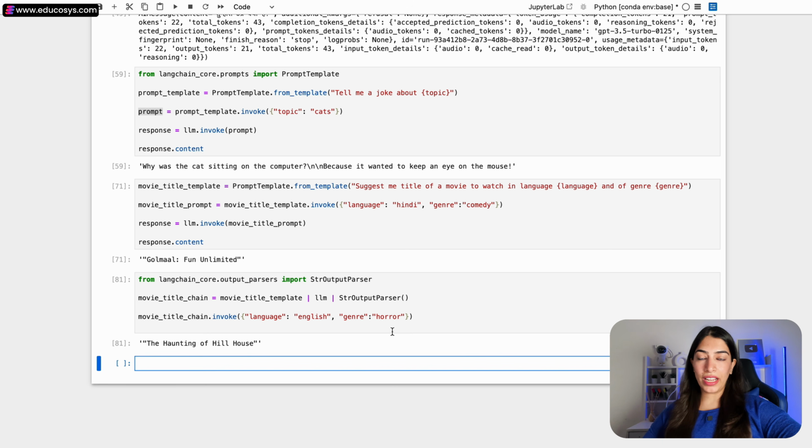Let's come back to the code that we had written. And now what we are going to do is add one more step over here. And till now, what is the output that we got? We got the title of a movie.